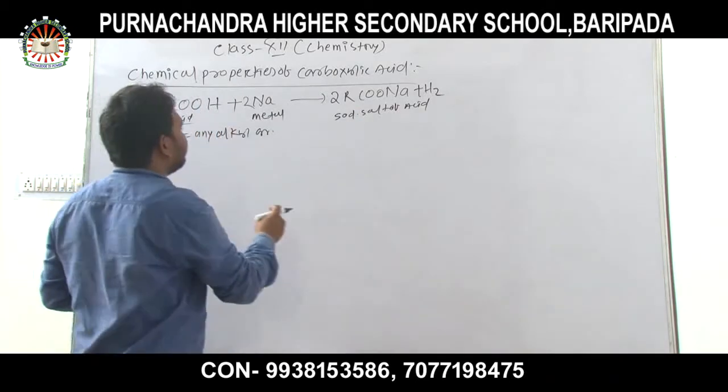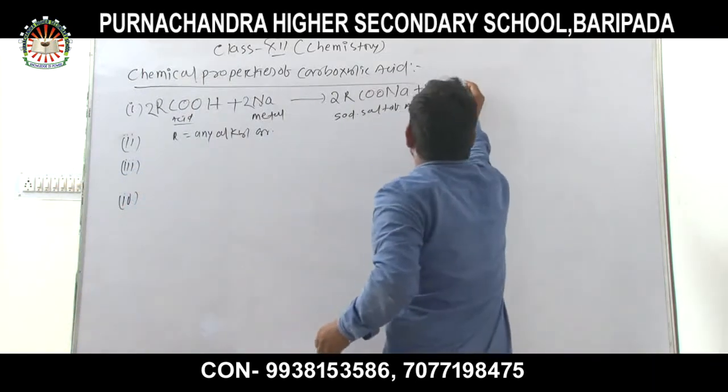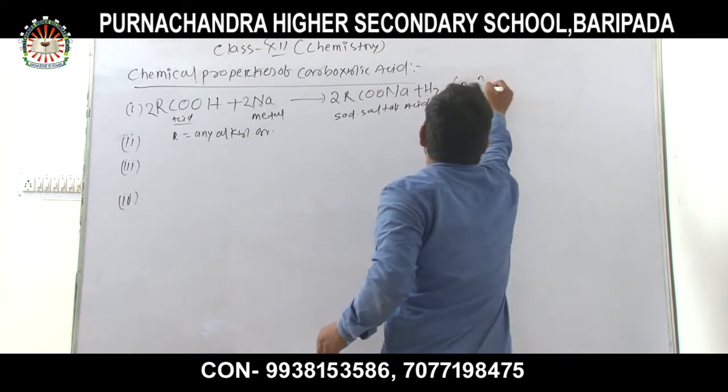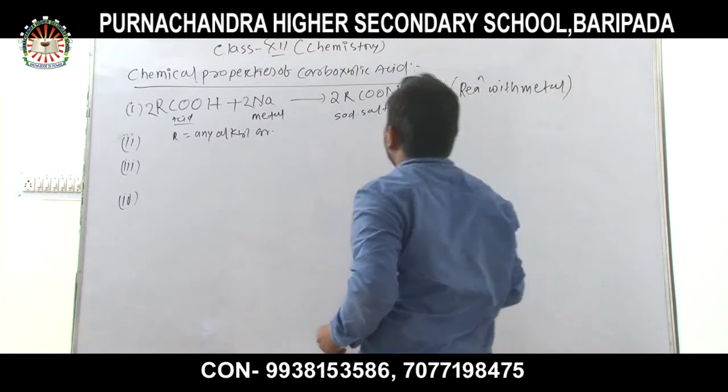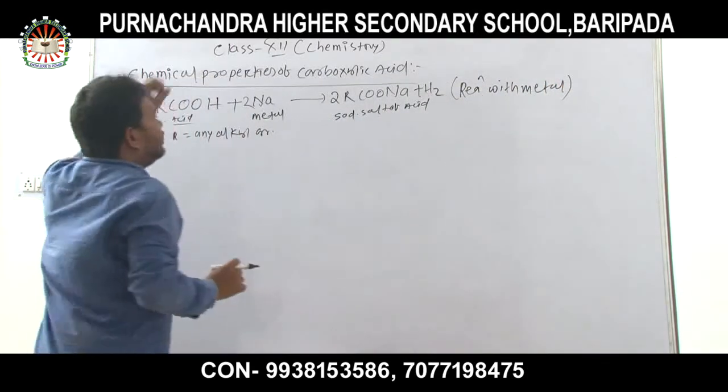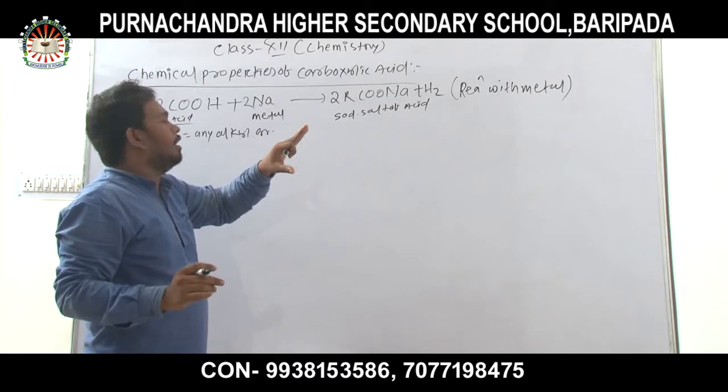First one is reaction with metal. This heading is reaction with metal.